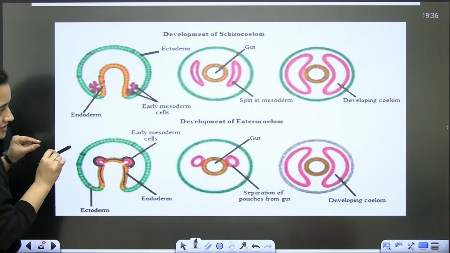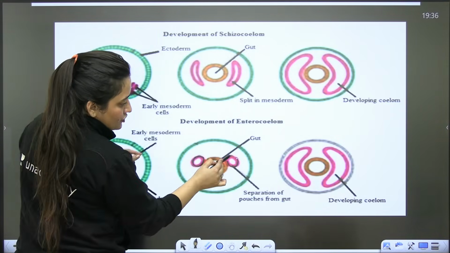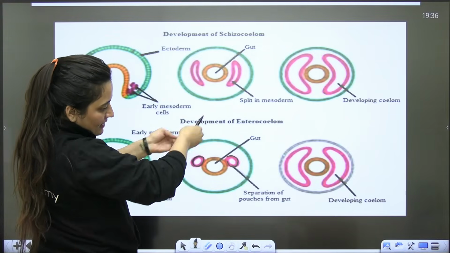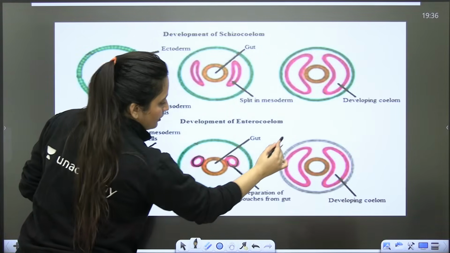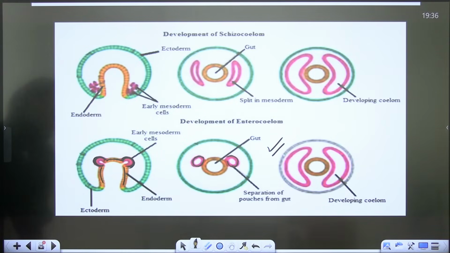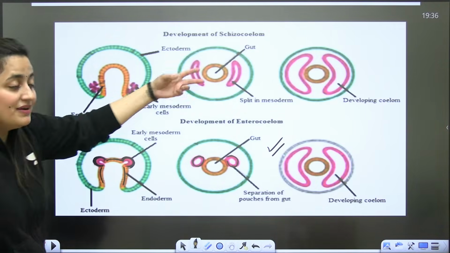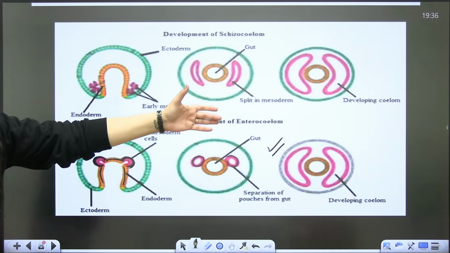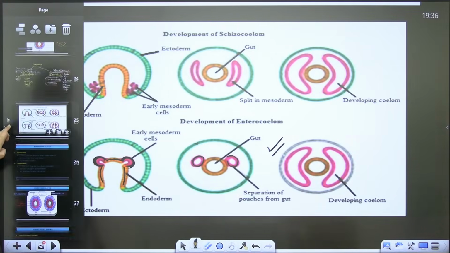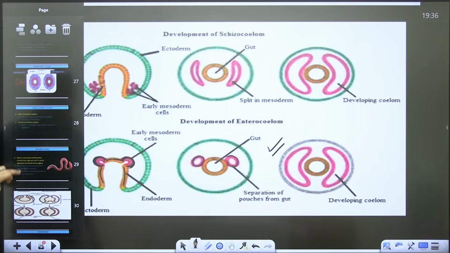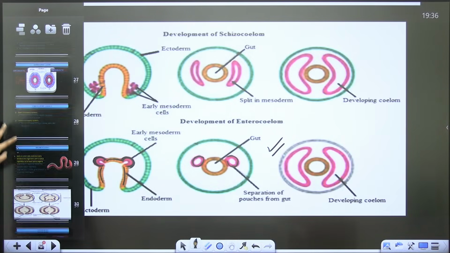They will arise, slowly these pouch-like structures will form and they will fuse. They will develop, they will fuse, and this is what you are going to get. That's how the coelom will form. Ultimately it looks the same, but the way they develop changes. Is that clear?